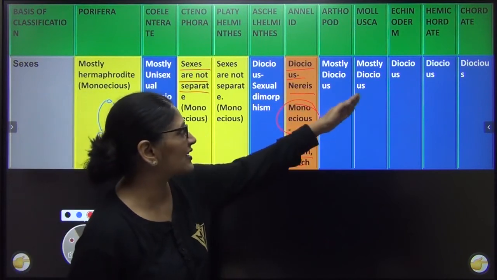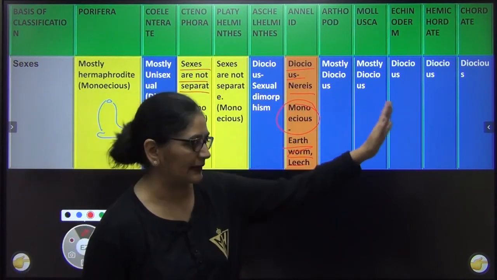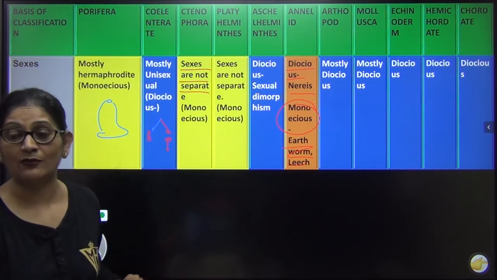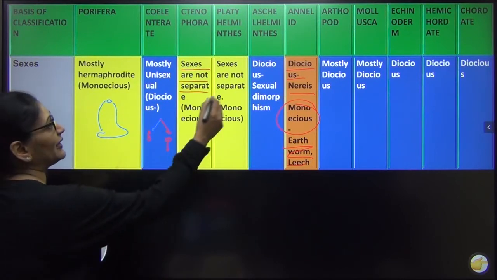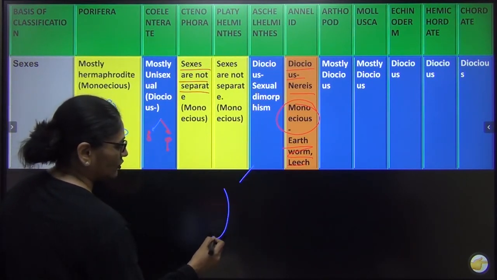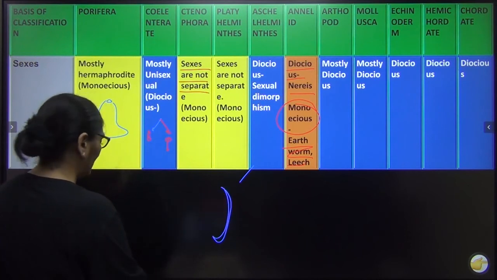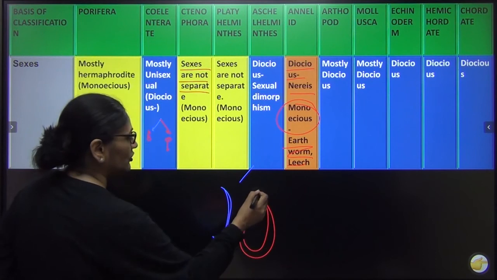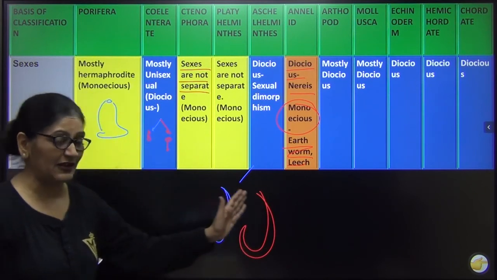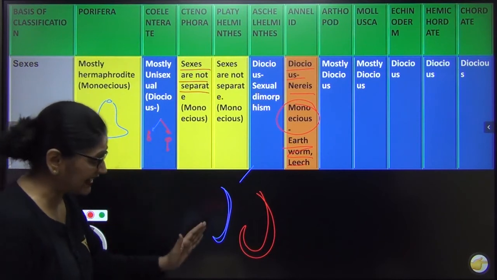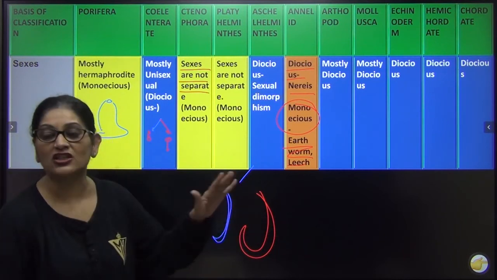Here also, mostly they are dioecious, but other than that, I have written a word here, sexual dimorphism. Sexual dimorphism means the male and female are clearly distinguished. The male Ascaris is normally short and like this, and the female Ascaris is normally like this, coiled and large. So it is not that male and female gametes are formed in the same body. There is a clear cut distinction. You can see it. You can tell which is male and which is female.